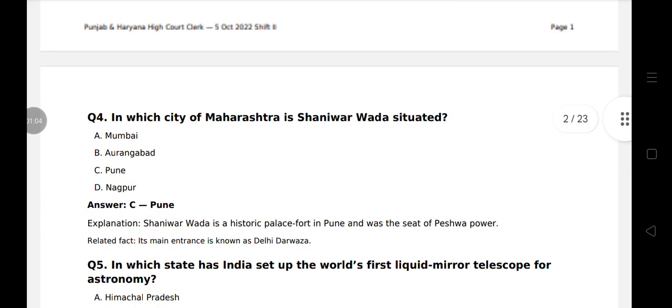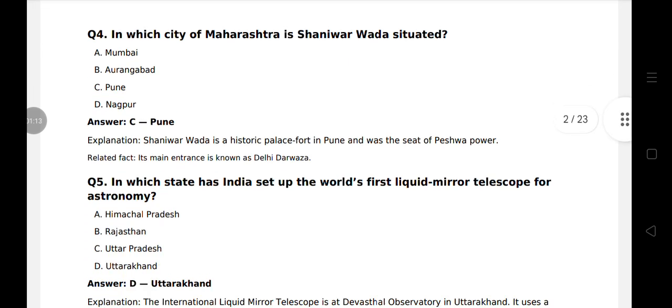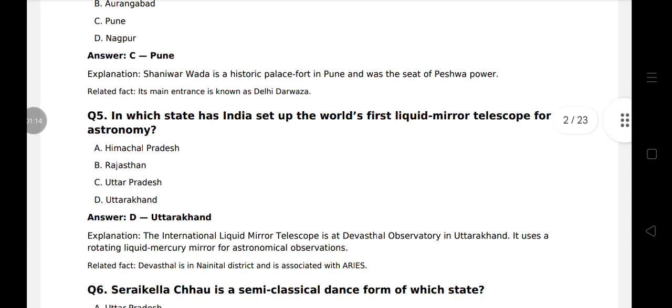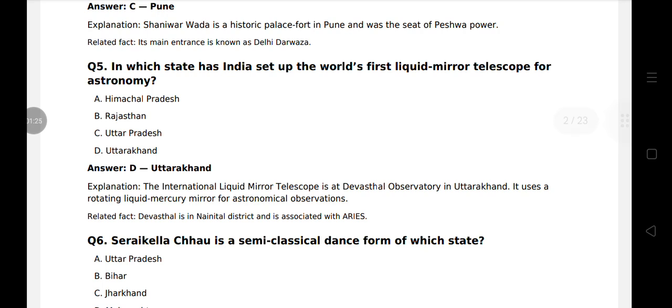Question 4. In which city of Maharashtra is Shaniwar Wada situated? That is Pune, Maharashtra, and its main entrance is known as Delhi Darwaza. Question 5. In which state has India set up the world's first liquid mirror telescope for astronomy? That is Uttarakhand. The International Liquid Mirror Telescope is at Devasthal Observatory in Uttarakhand. It uses a rotating liquid mercury mirror for astronomical observation.